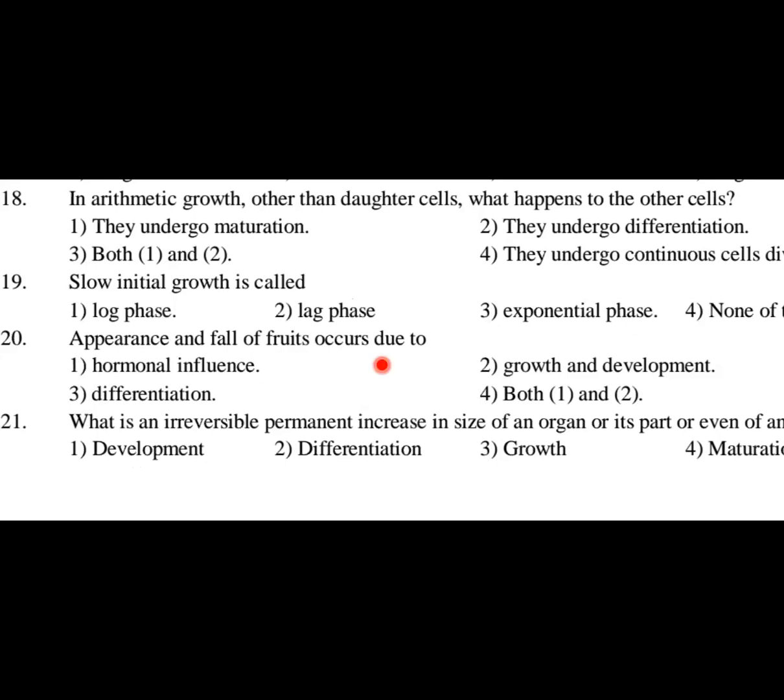Growth and development is definitely the right option here, because falling of fruits, appearance of fruits, proper growth of the fruits, everything depends on this. Differentiation, no. With respect to fruits, we cannot say differentiation. With respect to cells, we can say differentiation. That's the reason both 1 and 2 is the right answer. Option 4 is the right answer for this question.